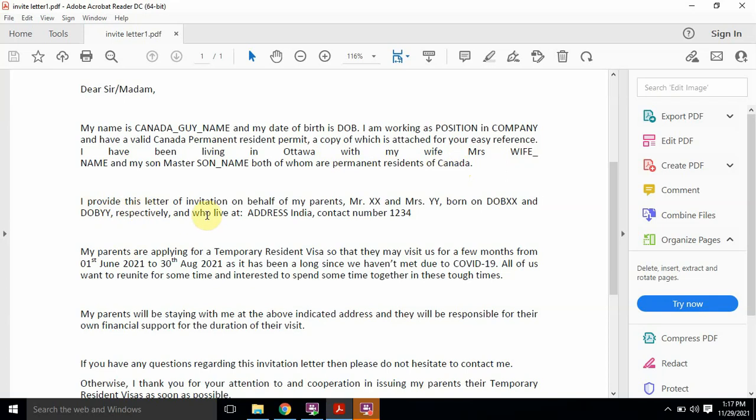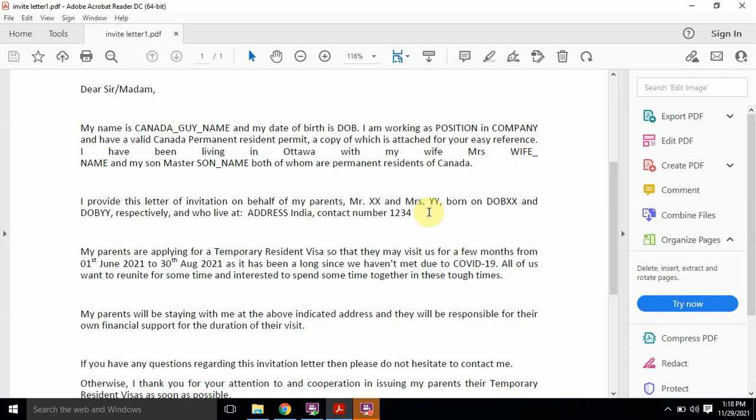I provide this letter of invitation on behalf of my parents. So here I have mentioned parents. If you are inviting your brother, your friend, or your parents, again you can mention whatever relationship you have with them. Then the name of the person you are going to invite. I have invited my parents, so two names are here.